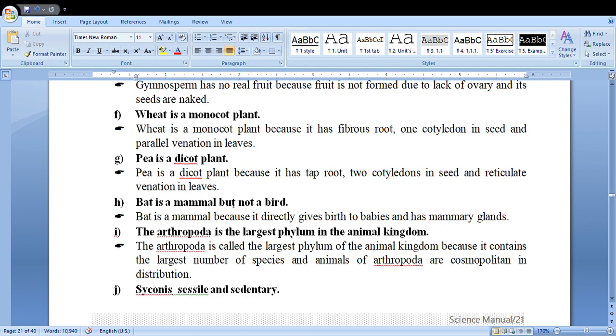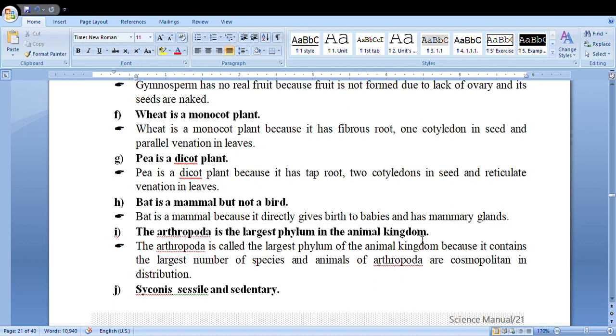Bat is a mammal because it directly gives birth to babies and they have mammary glands. It directly gives birth to babies and has mammary glands, so bat is a mammal but not a bird.